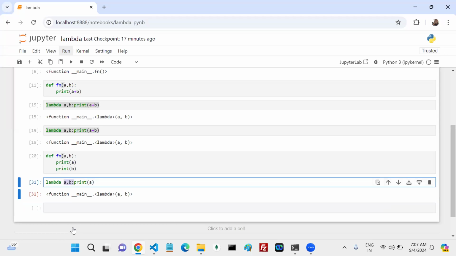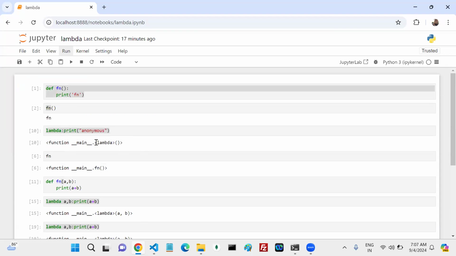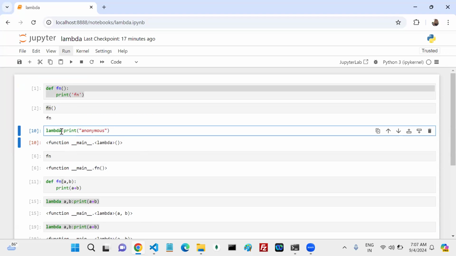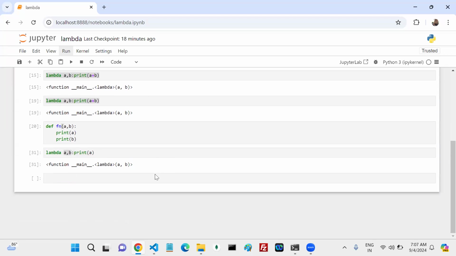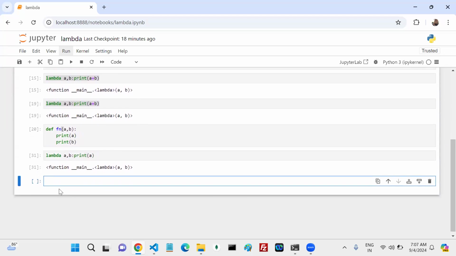How many arguments can we write in lambda functions? Do we have any restrictions for the arguments list? No, right? This is with arguments; you can write 1, 2, 3, any number. And this one is without arguments. If there are no arguments, nothing is required after lambda; immediately you can add the colon and write the statement. Agreed? Okay, now the next one.